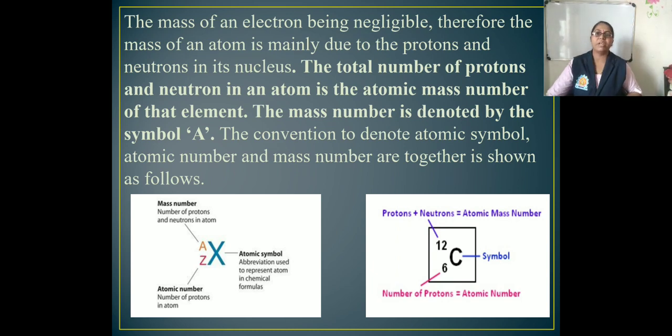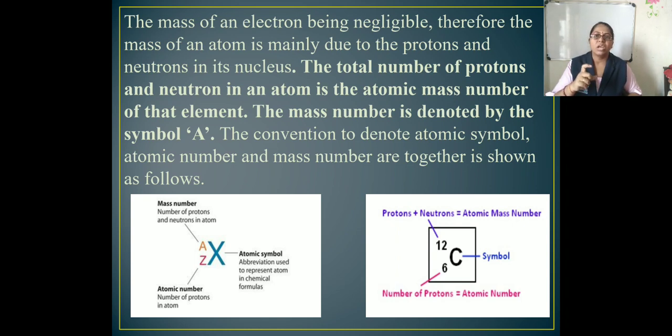Next, the mass of an electron being negligible, the mass of an atom is mainly due to the protons and the neutrons in its nucleus. The total number of protons and neutrons in an atom is the atomic mass number. What is the definition of atomic mass number? The total number of protons and neutrons in an atom. The mass number is denoted by the symbol A.